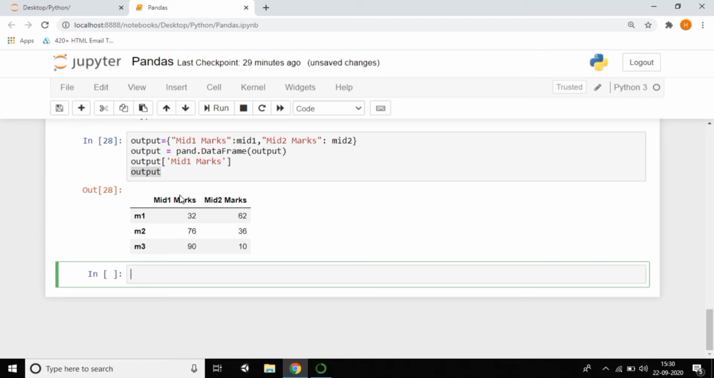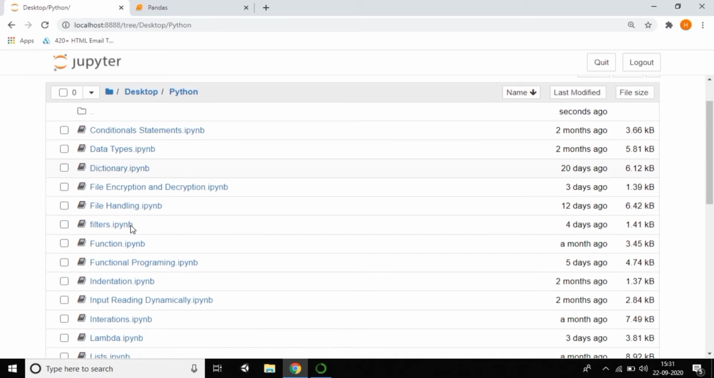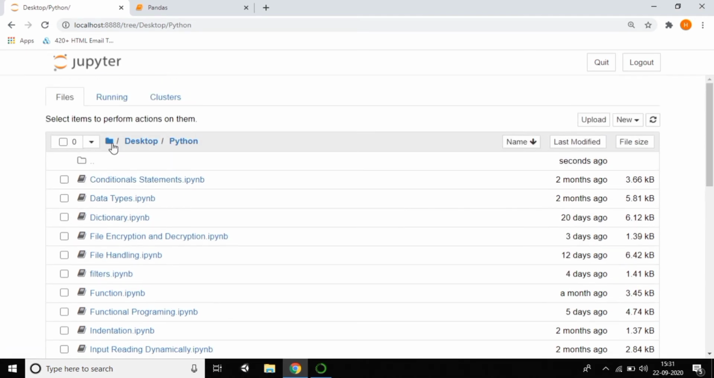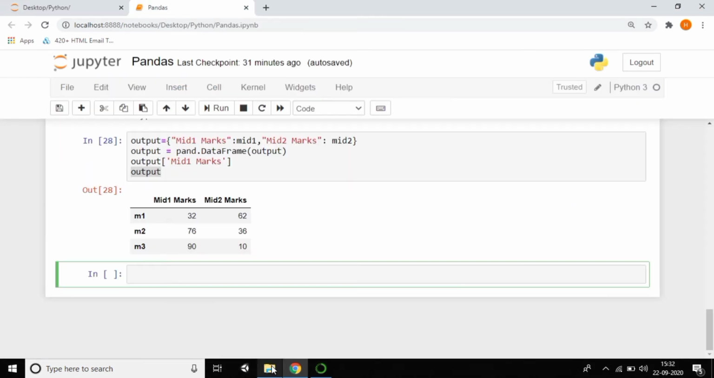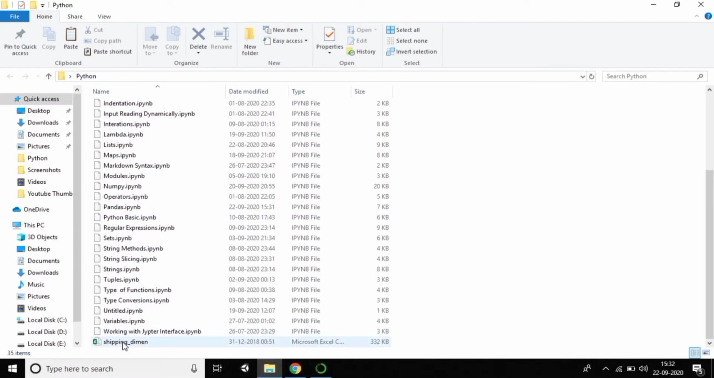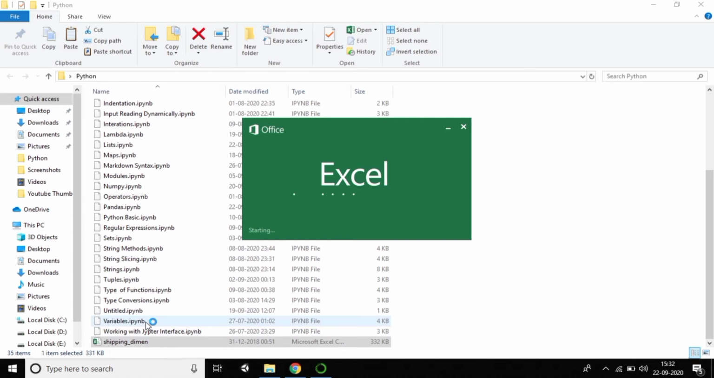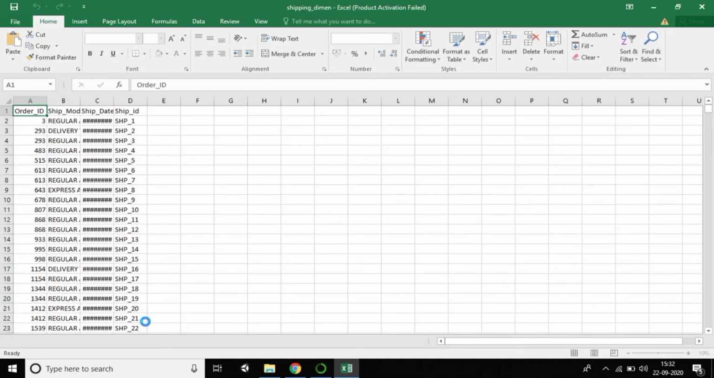Now I want to work with CSV data. I want to import the CSV data and work on that. For that I'm taking a CSV file. I already downloaded that. You can see it on my desktop. So this is the CSV data. I downloaded shipping dimensions. That means it's having some